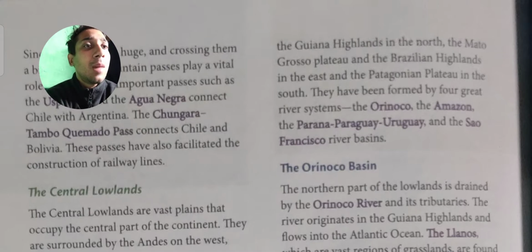They have been formed by four river systems. Means there are four river systems present, and those are the Orinoco, the Amazon, the Parana-Paraguay-Uruguay, and the Sao Francisco. These are the river basins for the central lowland region.